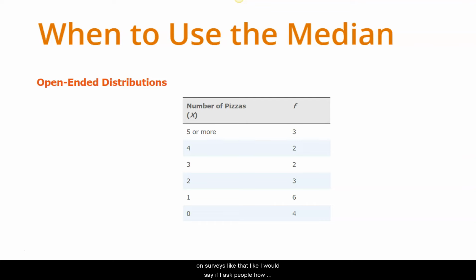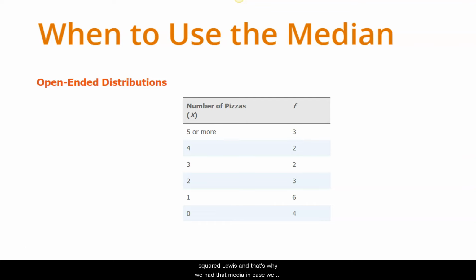And we leave people out on surveys like this. Like, let's say if I ask people, how many times have you been to the dentist in the last 10 years? The answer might be 0 for some people, just because, frankly, they're afraid of it. And in that case, I would leave them an out. Let's say, 5 or fewer if they don't want to admit 0. In that case, I cannot calculate a mean, but I can calculate a median pretty easily. And as you can see here, it is 1.5. There are 10 scores above 1.5 and 10 scores below it.